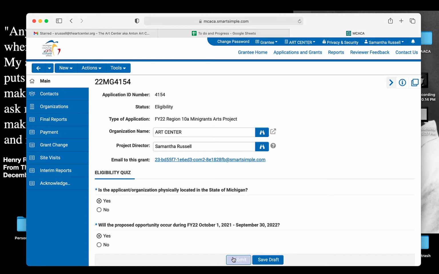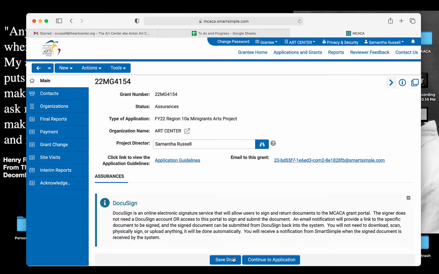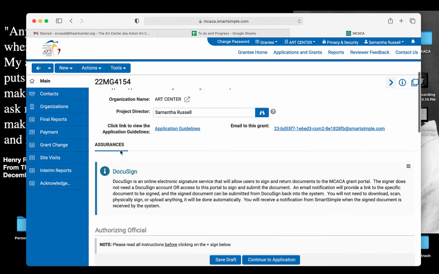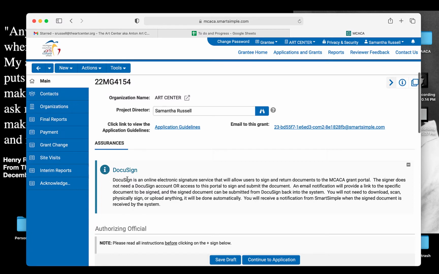I always save draft and then I hit submit. Assuming everything's answered right, I'm brought to an assurances page. For your education and busing one, you too will be brought to an assurances page. This is the first stage of contracting, which is why it's important that you make sure your principal or superintendent is aware of the incoming application. They are the ones responsible for signing official documents, and we use DocuSign to issue those documents via email.